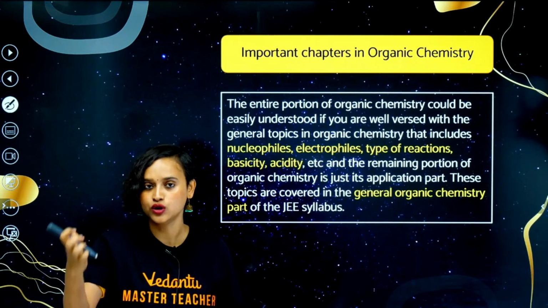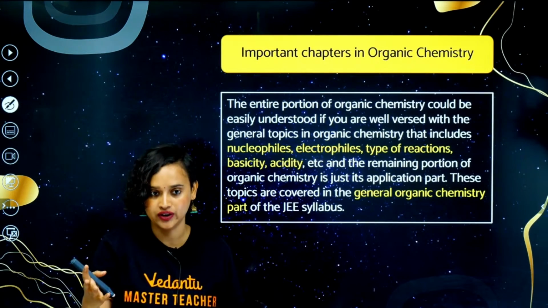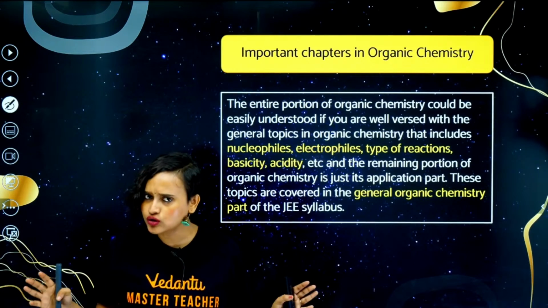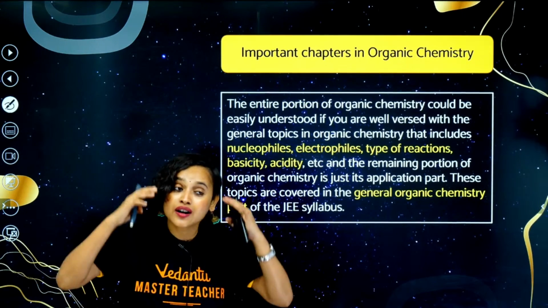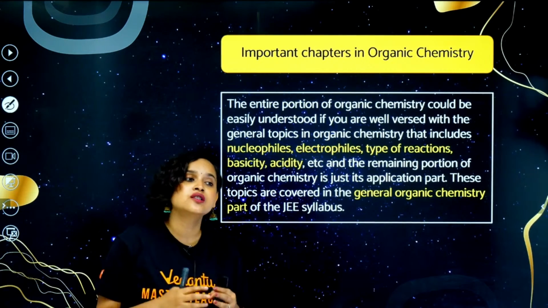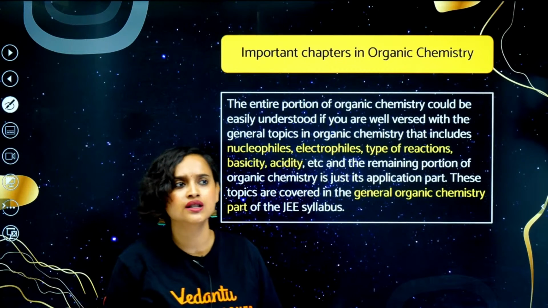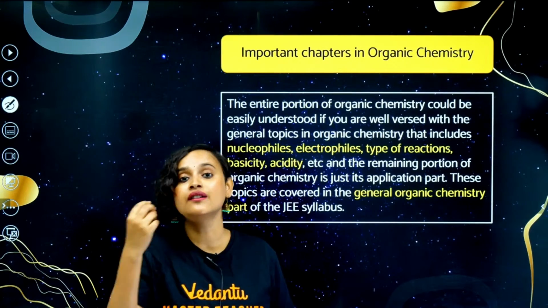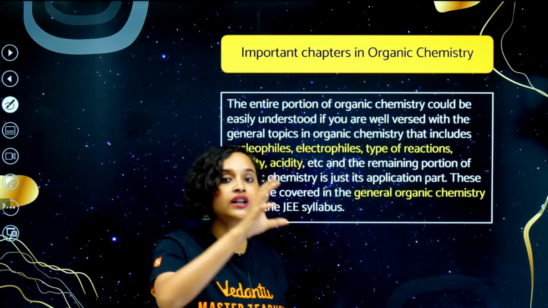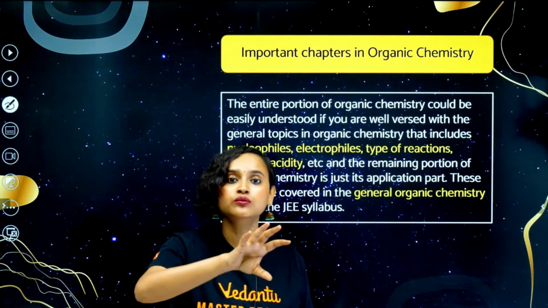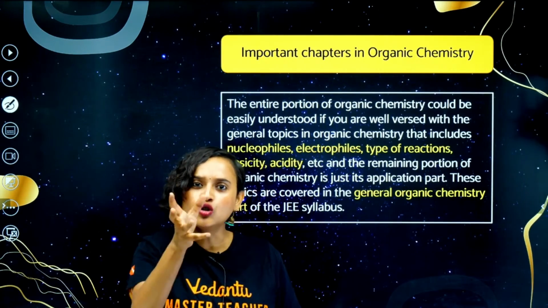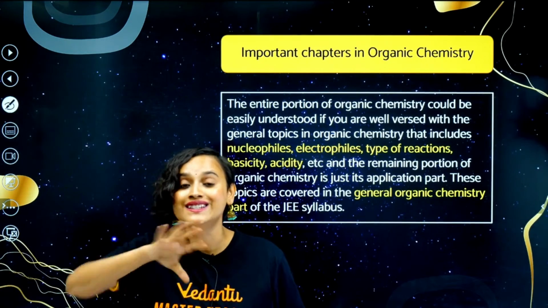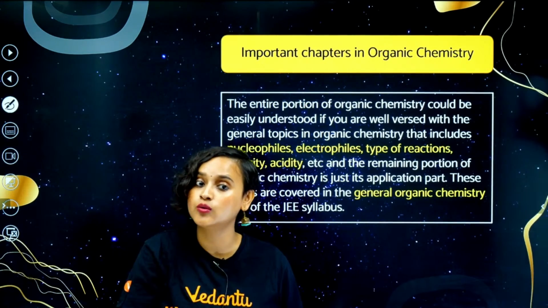You don't need to remember the whole mechanism, because mostly they are going to ask questions such as what is the intermediate product here, what is the final product here, or what process can go through to give these kinds of questions.